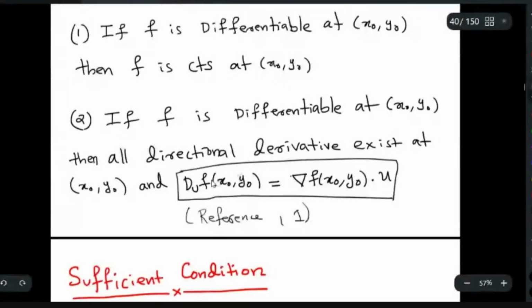So what it is saying is, in order to guarantee this equality, f has to be differentiable at the point x0 y0. If it is not differentiable at x0 y0, this equality is not guaranteed. The directional derivative can still exist, but you have to compute it using the definition. You cannot simply write this equation and find the directional derivative if the function is not differentiable.